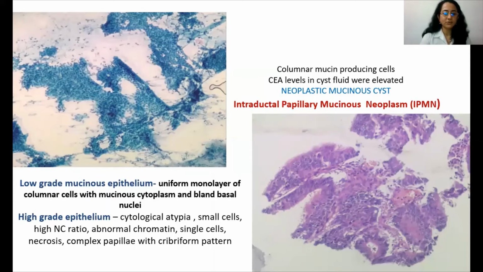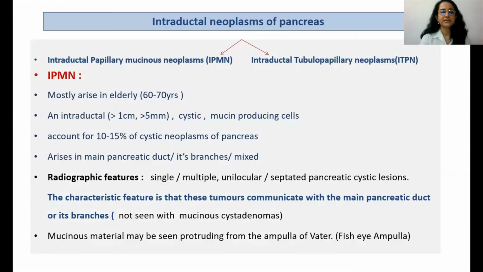IPMNs can have either low-grade mucinous epithelium or high-grade epithelium. The low-grade epithelium shows a uniform monolayer of columnar cells with mucinous cytoplasm and bland basal nuclei, whereas the high-grade epithelium shows much more cytological atypia with high NC ratio, abnormal chromatin, single cells, necrosis, and a complex papillary pattern. So the intraductal neoplasms of pancreas can be divided into the IPMNs and the intraductal tubulopapillary neoplasm, or the ITPN.